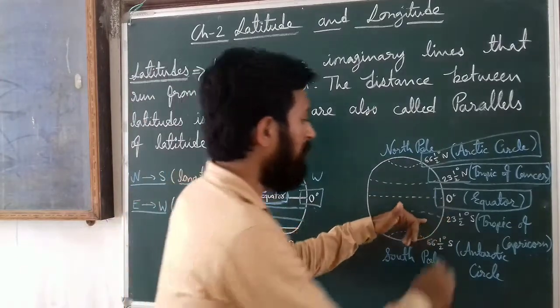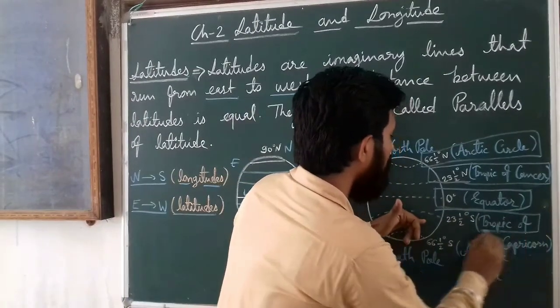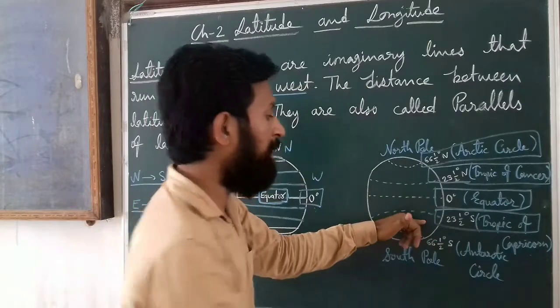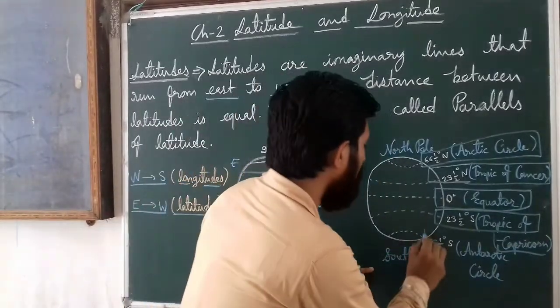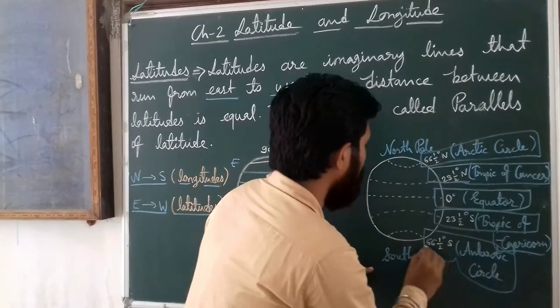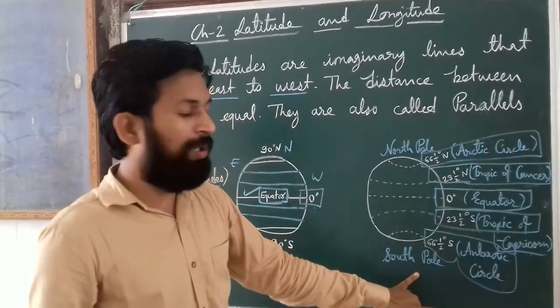Now we will move to the bottom. Downside of 0 degree, 23.5 degree south is known as the Tropic of Capricorn, and 66.5 degree south is known as the Antarctic Circle, and the downside bottom part is known as the South Pole.